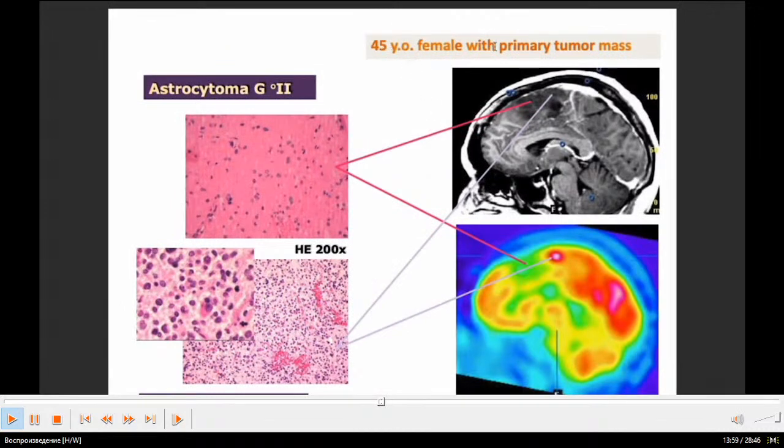A 45-year-old female with primary tumor mass. You can see here the color is different, the shade of the color is different. In this case, astrocytoma grade 2. Here you can see cells. Astrocytoma grade 3.